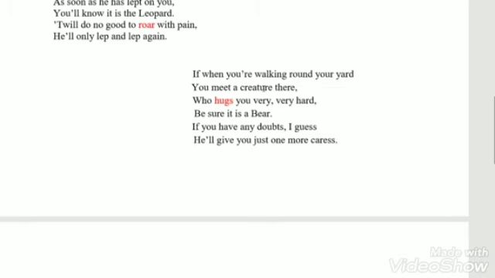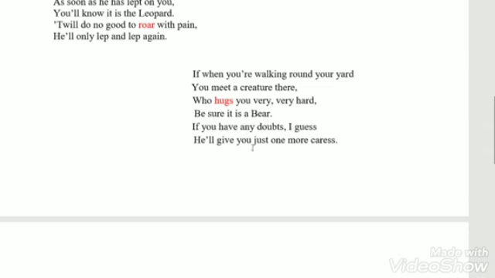Alliteration, use of W sound: walking, when walking. H sound: who hugs. This one, who hugs. B sound: be bear. There is the literary device alliteration in the stanza.